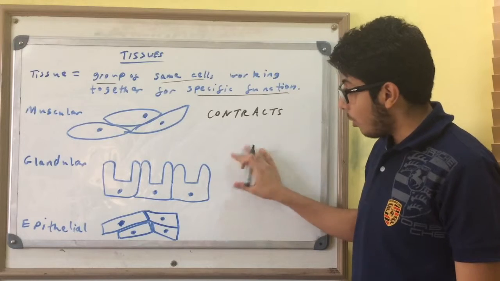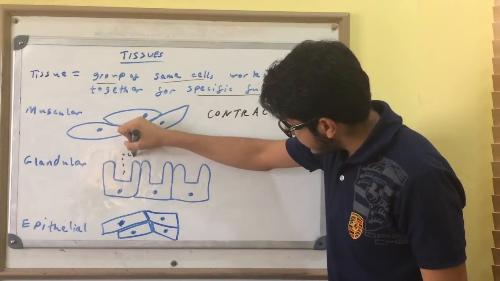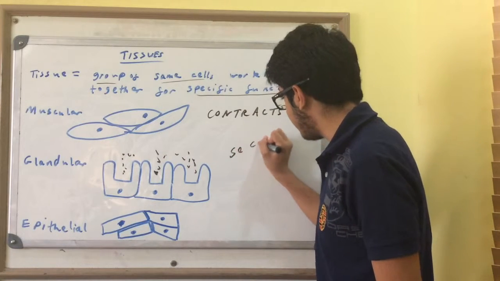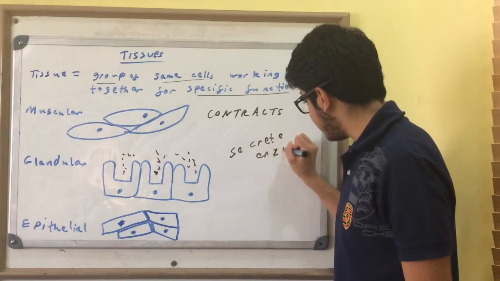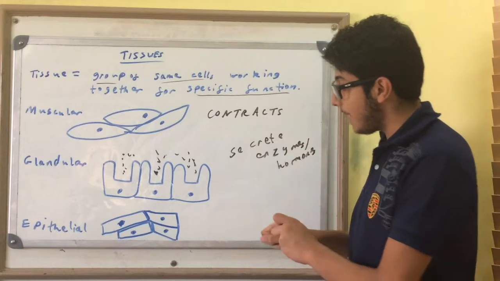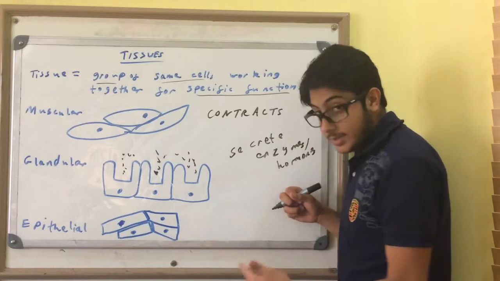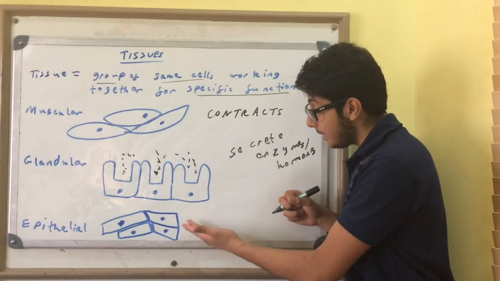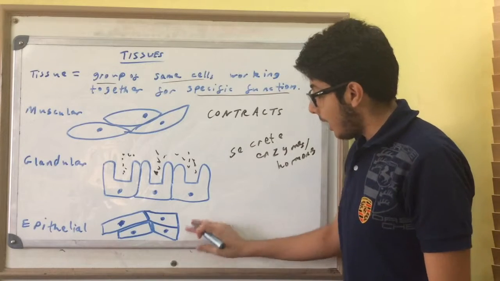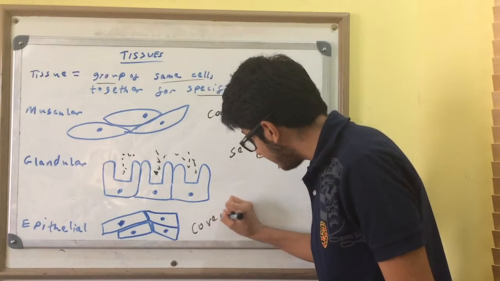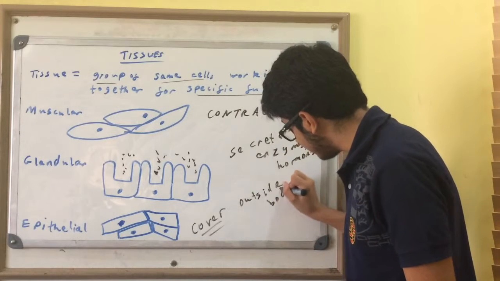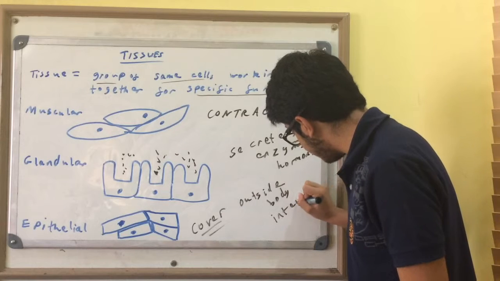So, what they do is they secrete enzymes or hormones. And here we have epithelial tissue. Why is it epithelial tissue? Because we have the same epithelial cells working together. And what these do is they cover the outside of your body or your internal organs, such as your stomach.